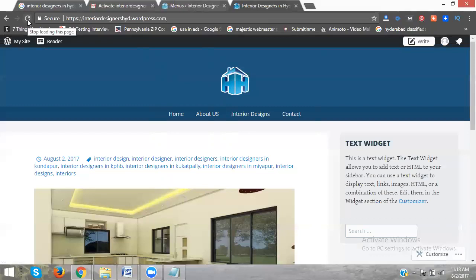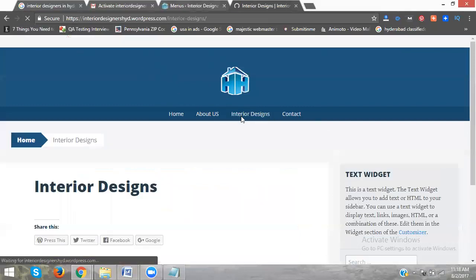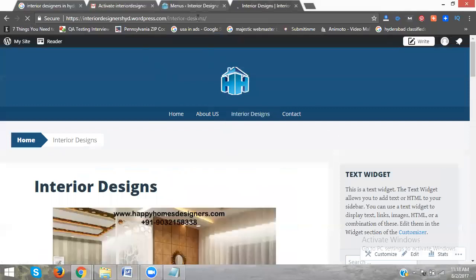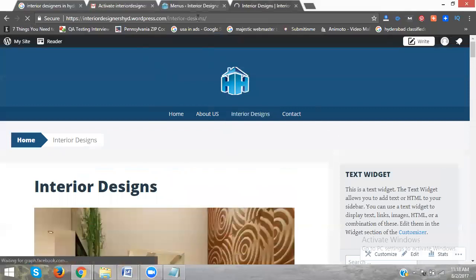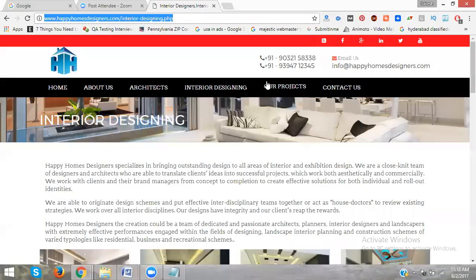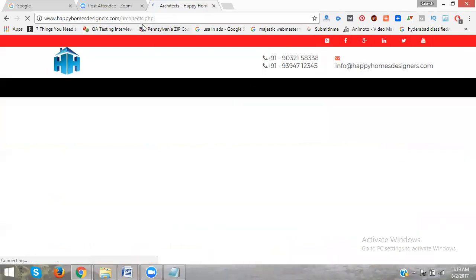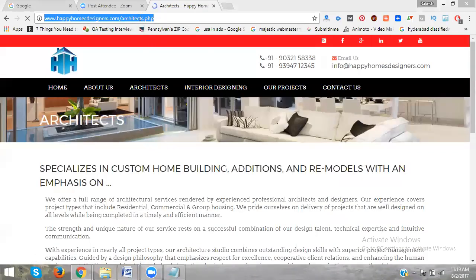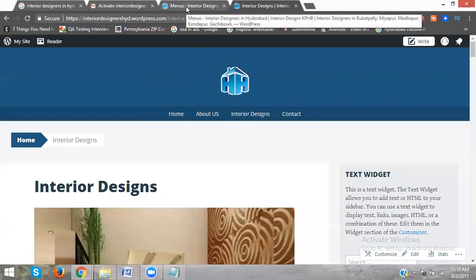Done. This is already a page. Click the page open for the interior designs page. First, suppose how to activate from the other pages. Now here the architect page is there. Okay. Now select this page. How to add the other website links.